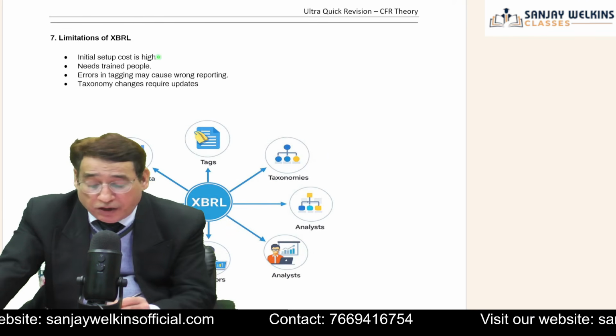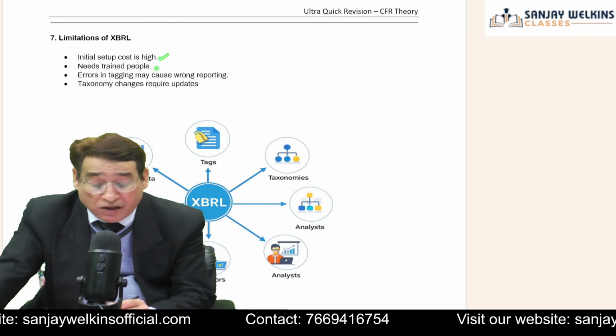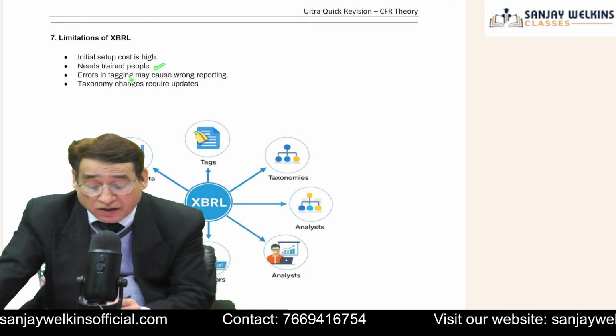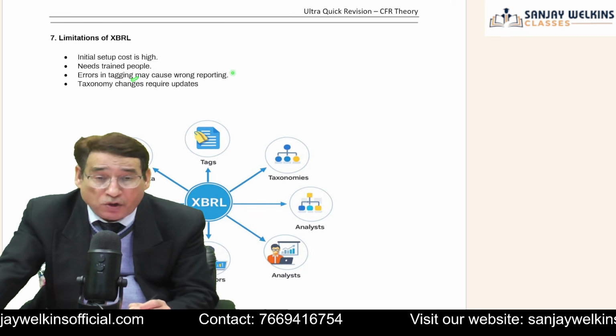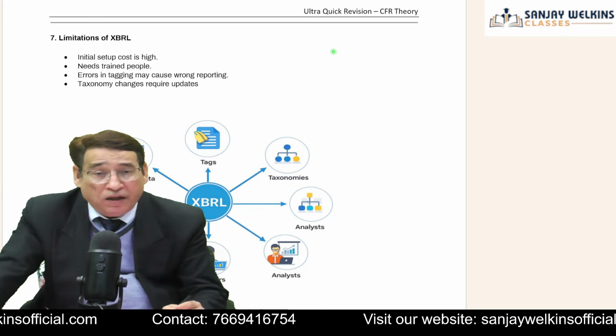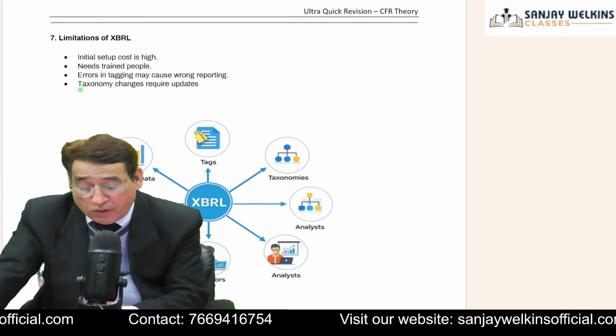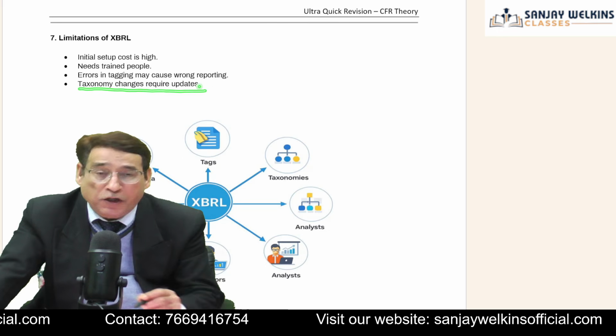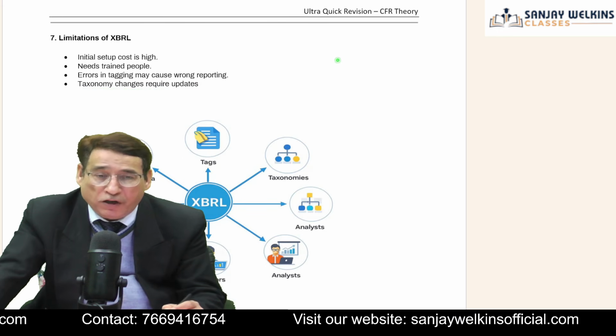Now, there are some limitations. Initial setup cost is very high. It needs very trained people. And there are some errors. Tagging may cause wrong reporting, because if you have tagged your financial data wrongly, then it will cause wrong reporting. Taxonomy changes require updates, because frequently there are changes.